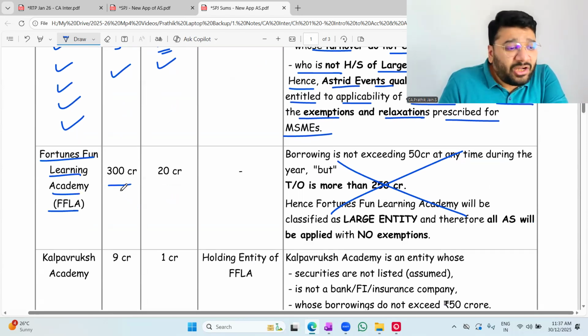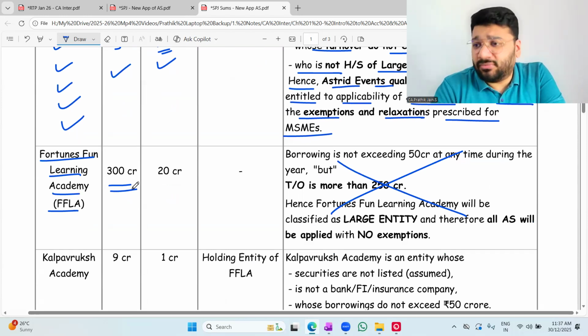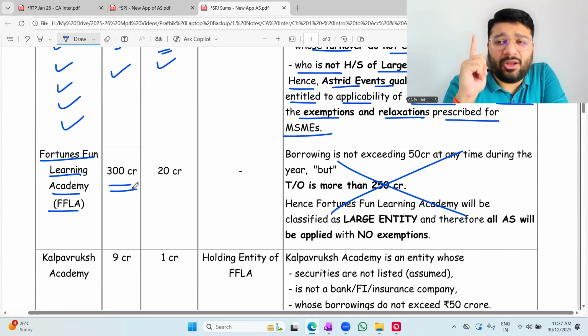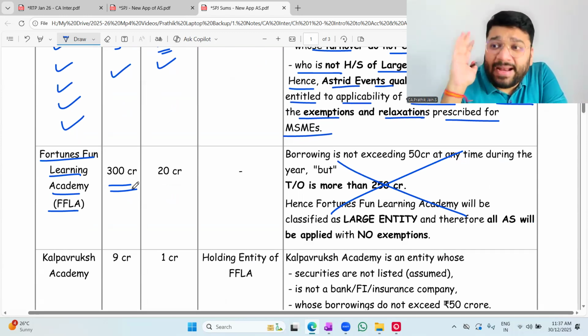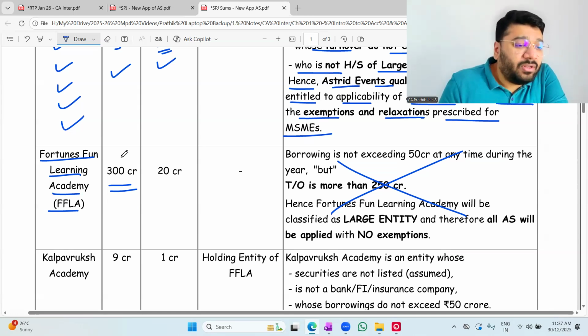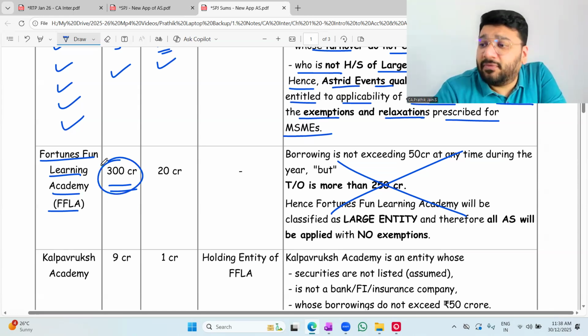Fortunes Fund Learning Academy, FFLA. Turnover 300 crore. It crosses 250 crores. One criterion is not satisfied, so by default you are a large entity. The remaining four, don't even look into them. So it is more than 250 crores. Confirm, FFLA is a large entity.